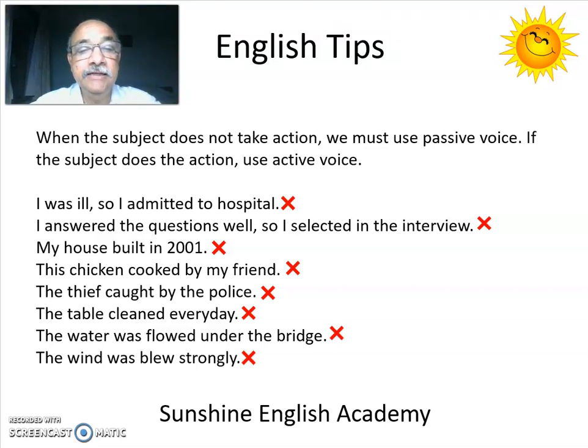Next, the table cleaned every day. Now, the table is cleaned by someone, isn't it? So we have to use passive voice because our subject here is the table, but the table doesn't take any action. Hence, the sentence should be the table is cleaned every day.